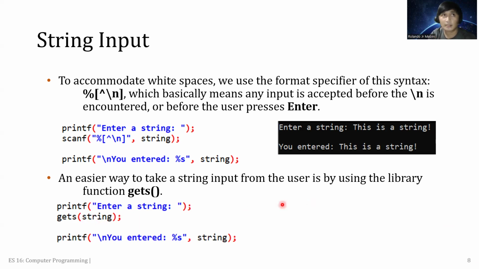Earlier we set the string as our character array name, so this must correspond to the array name you have declared as character.